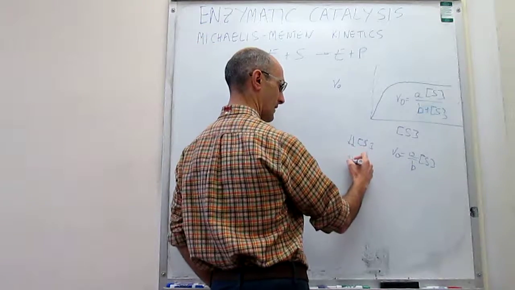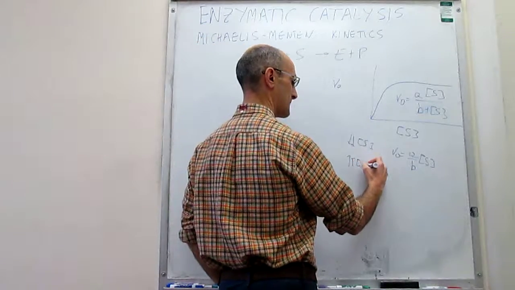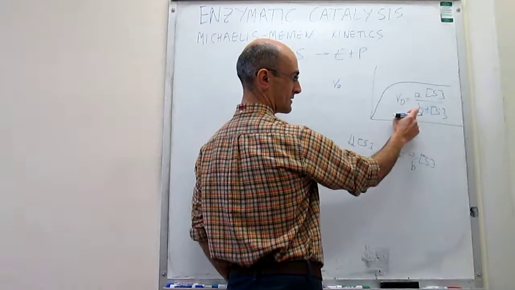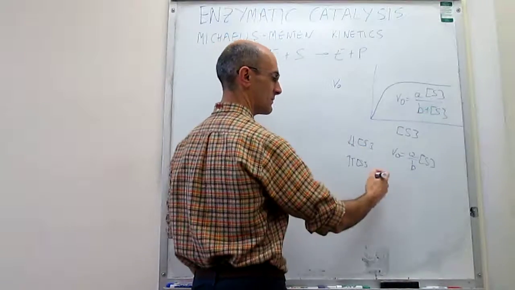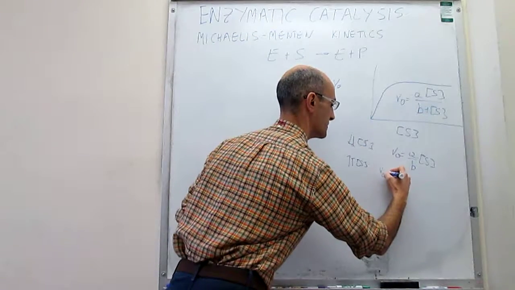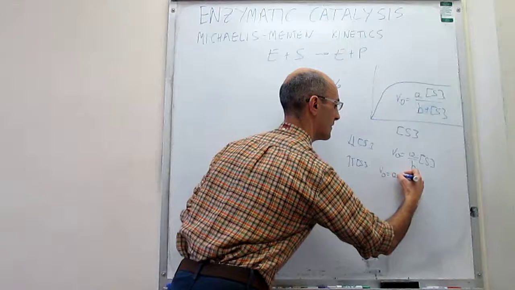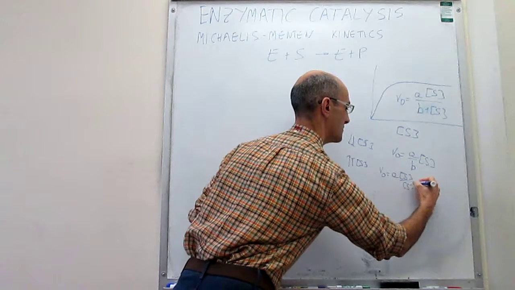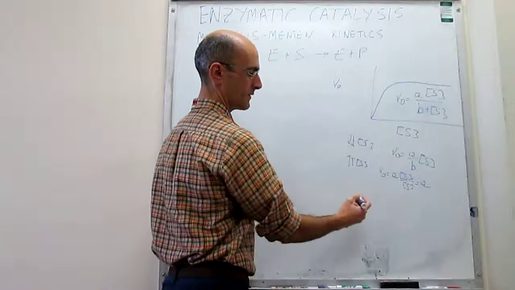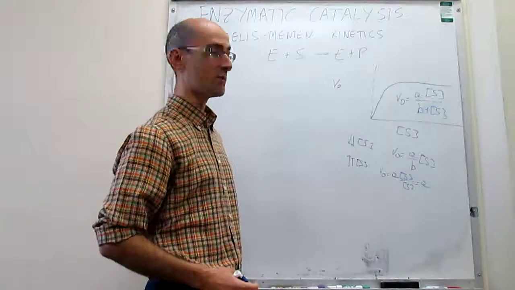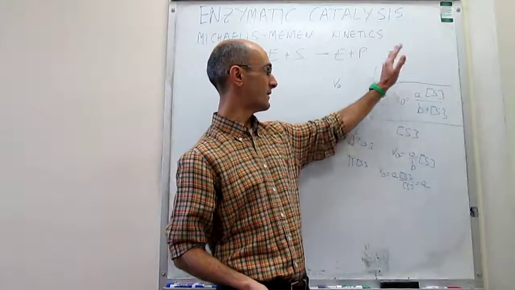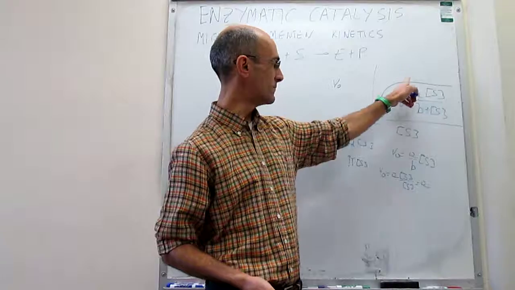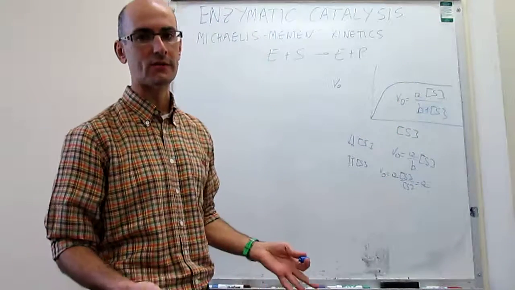Conversely, if we have a high concentration of substrate, you can neglect the constant B with respect to the concentration of substrate, and then the rate law turns into A times the concentration of substrate over the concentration of substrate, which is simply equal to A. So the rate no longer depends on the concentration of substrate, and again you see that the rate does not increase or decrease; it stays constant after some very high value of the concentration of substrate.